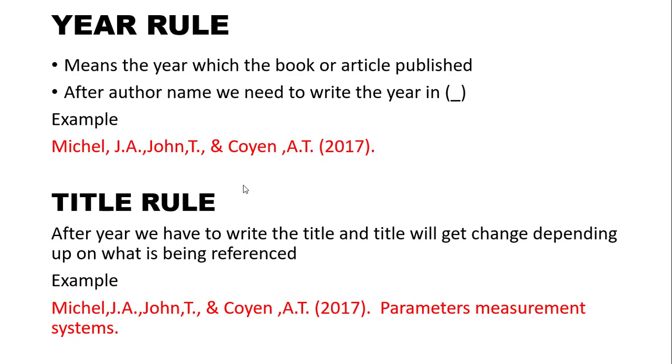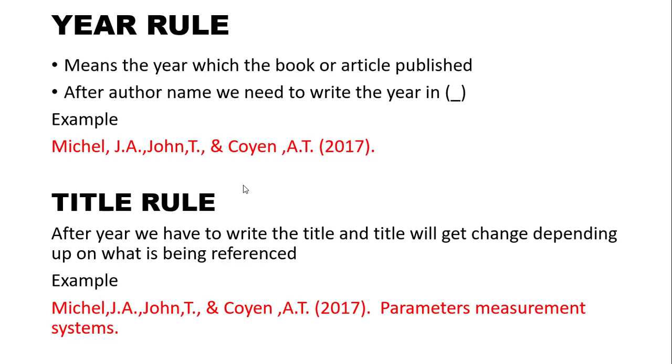Then the title rule. What is the title rule? After the year you have to write the title. So there is a process and structure for APA style of writing. First you have to write the author name. There is a rule you have to follow. Then you have to write the year. There is a rule for writing the year. Then you have to write the title, and the title will change depending upon what is being referenced.